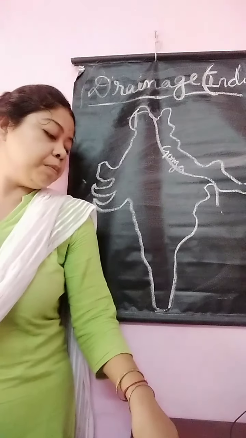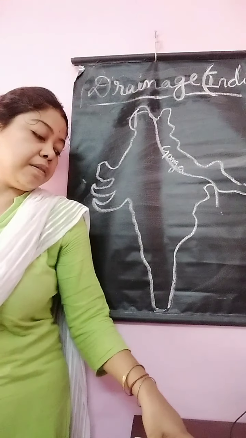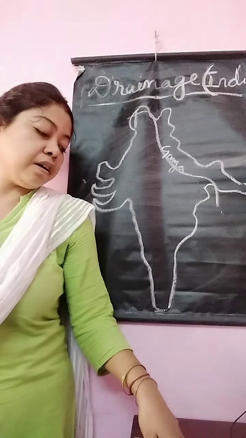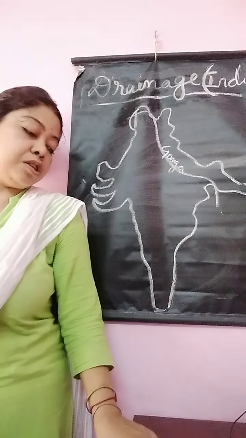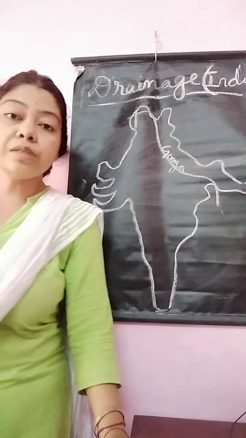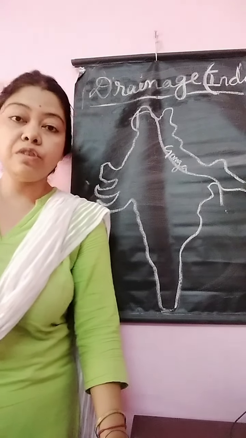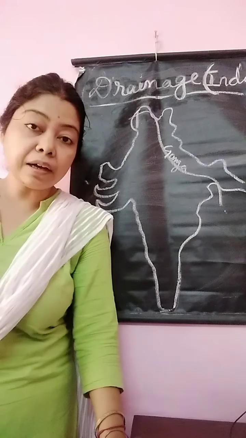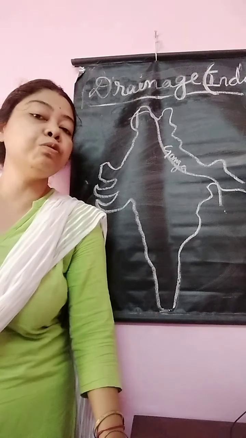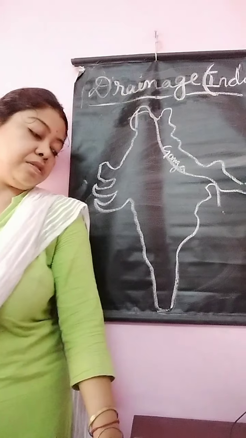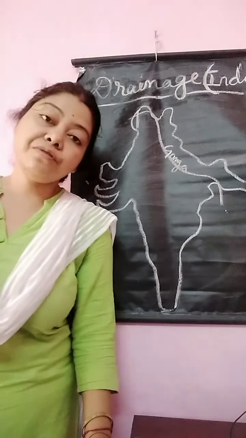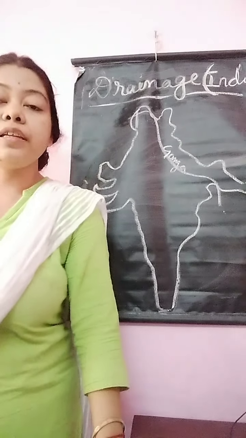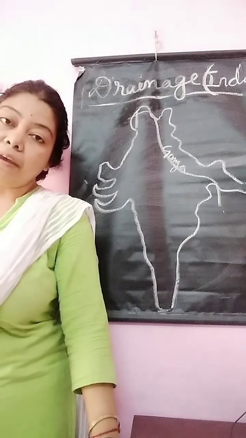The important tributaries of the Brahmaputra river are Subansiri, Manas, Buriganga, Kopili. Afterwards, one branch of the Brahmaputra enters into Bangladesh and that branch's name is Jamuna, not Yamuna, Jamuna, and another branch enters India, and finally they drain into the Bay of Bengal.